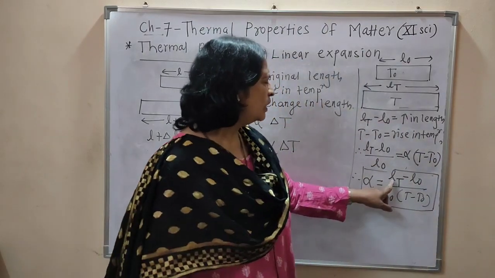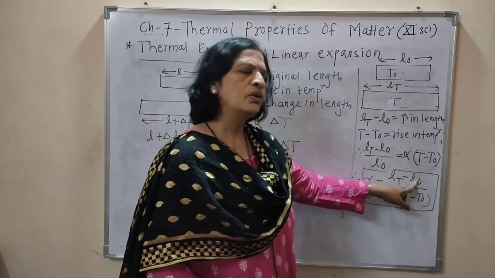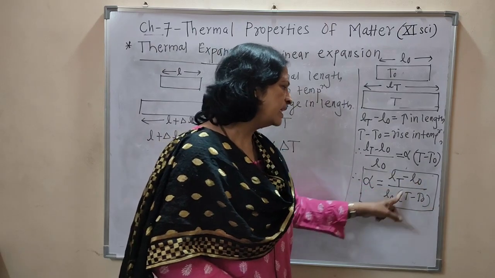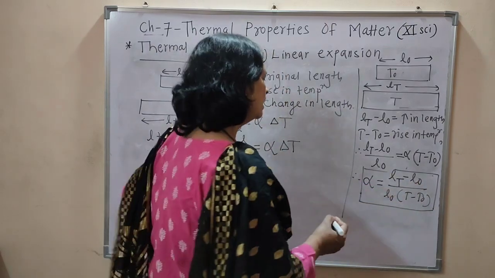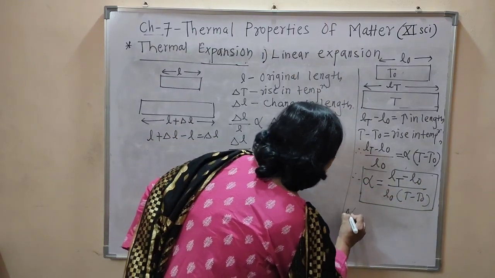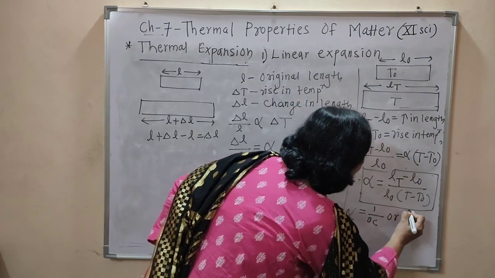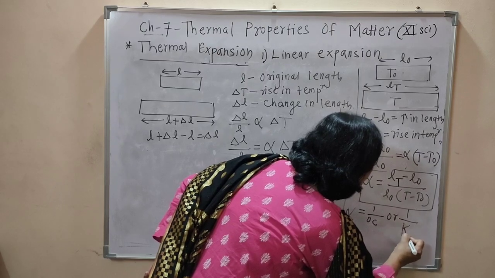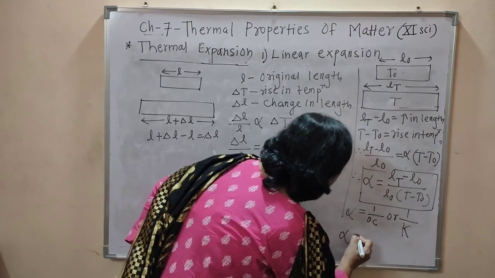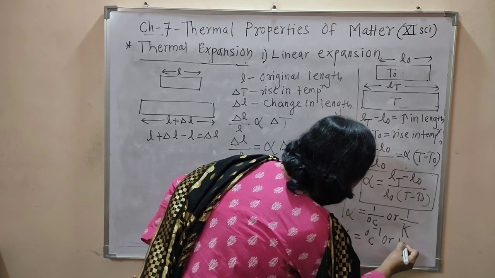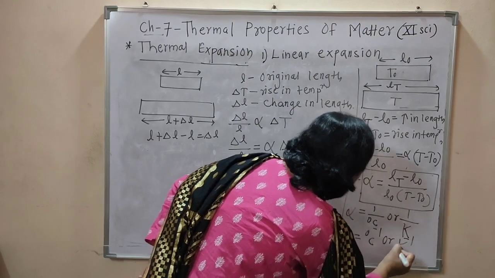Now, the unit of LT minus L0 is meter, and the unit of L0 is also meter. This meter and this meter get cancelled, and the SI unit of alpha is 1 upon degree Celsius or 1 upon Kelvin, that is, degree Celsius inverse or Kelvin inverse. That is the SI unit.